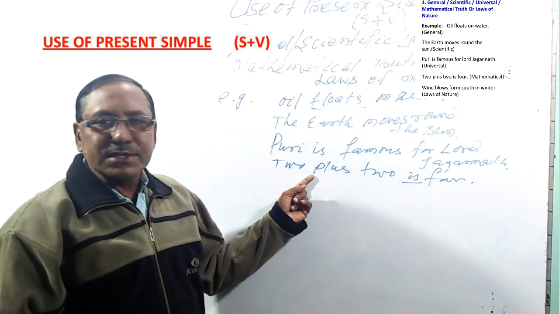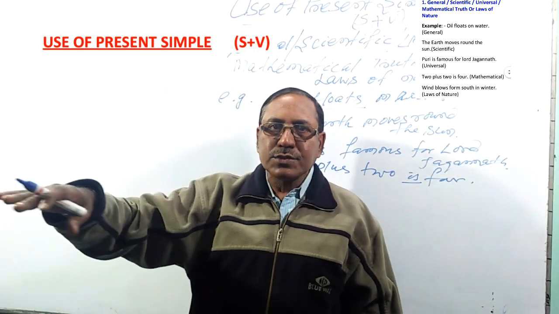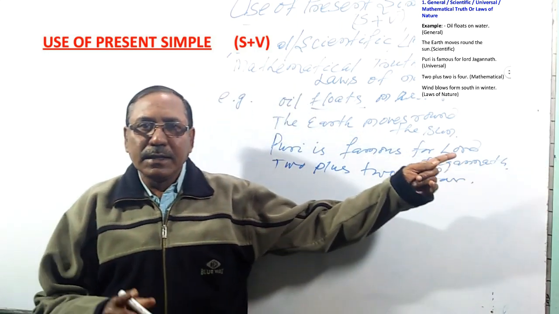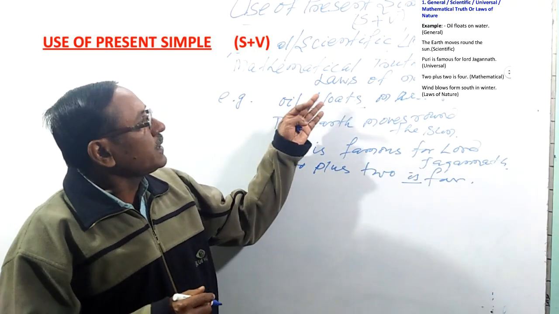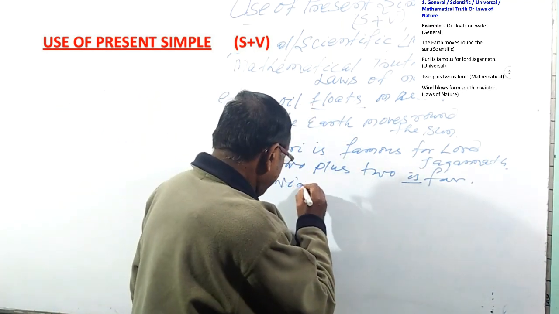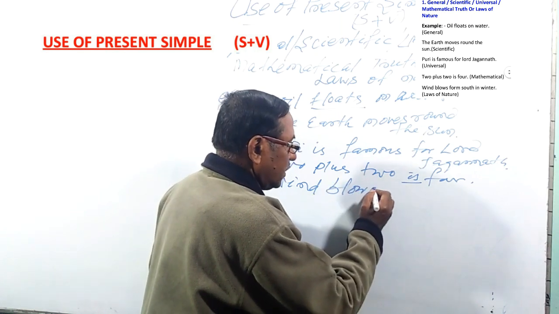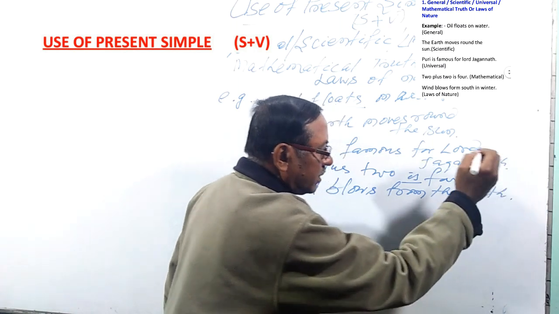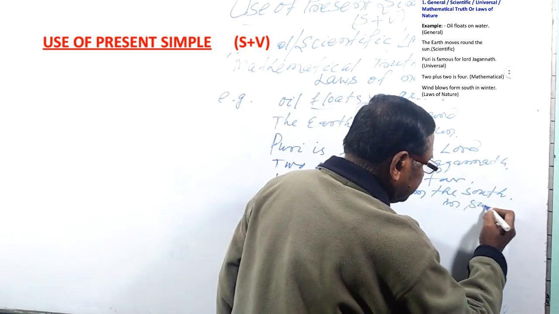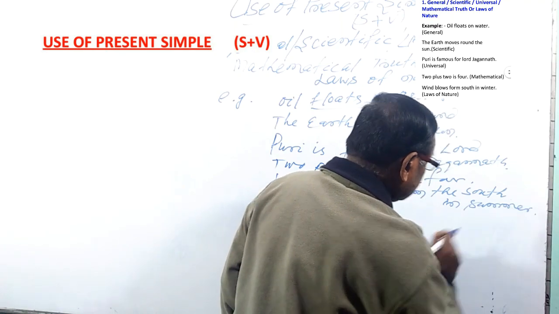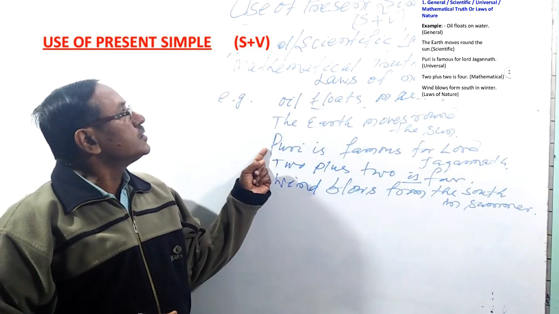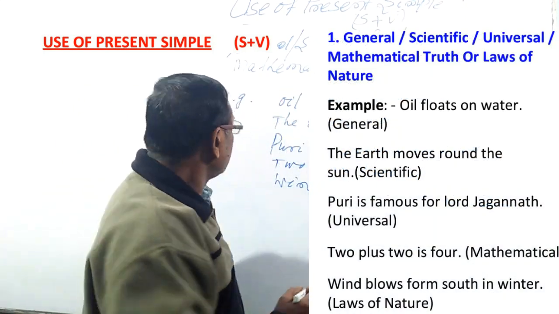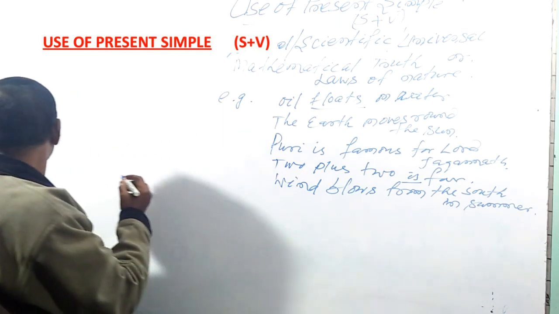The laws of nature, you can say the wind blows from south in summer. Wind blows from south in summer. In this sentence you see there is a law of nature. Wind blows from the south. So it is a law of nature. South in summer. So in such types of situations we use present simple. Then come to number 2. Example number 2.